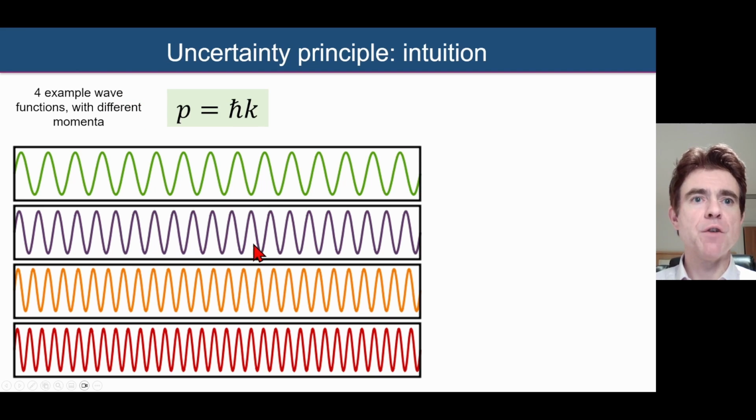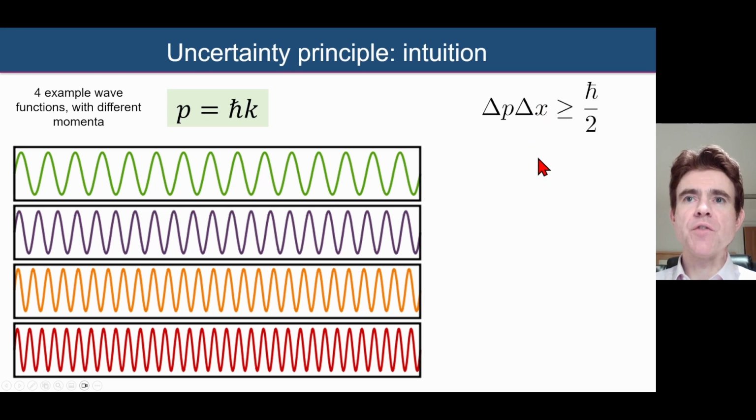And so here I'm showing 4 different waveforms representing 4 different particles with 4 different values of momentum, because there's 4 different spatial frequencies. This one is a lower spatial frequency. In other words, there are fewer waveforms per unit interval or per 2 pi interval. And as we go down here, we've got more waveforms per 2 pi interval. So k is large here, k is small there.